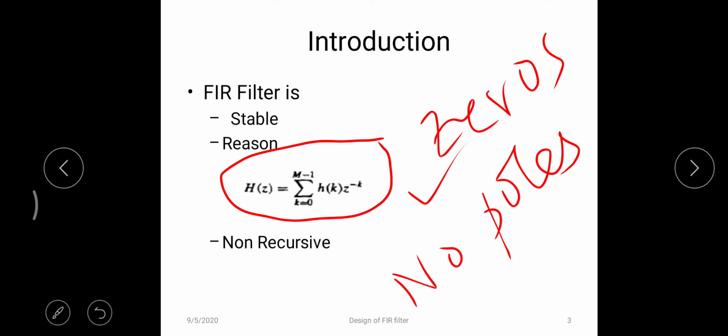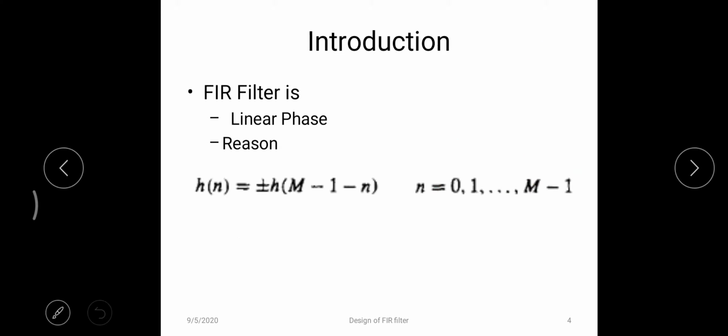The second point about FIR is that this system is non-recursive, which means that the output of the system depends only on the present input or past inputs and so on. So it does not depend on the past output. And third point, FIR filter is always linear phase. So how is it linear phase?